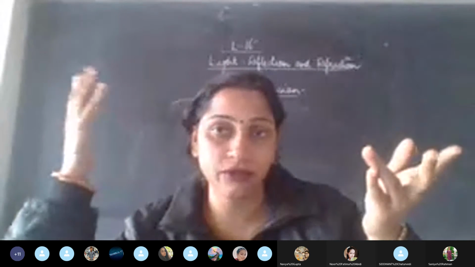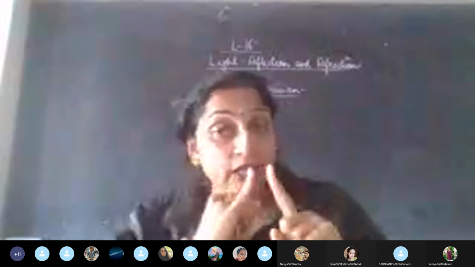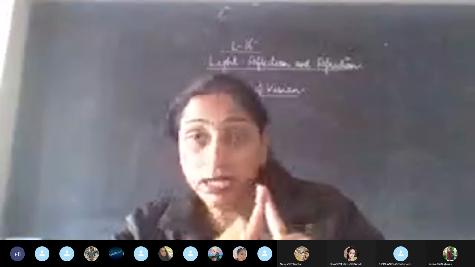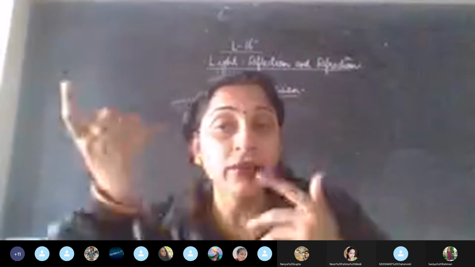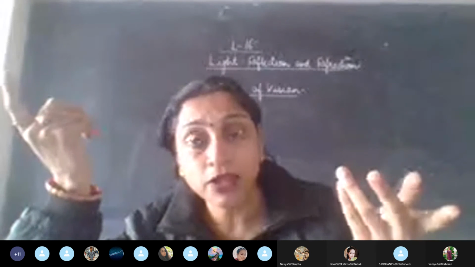Later it goes to the brain, and then the inversion takes place and you are able to see the object. If the image formation is not taking place on the retina, then of course there will be no proper vision.